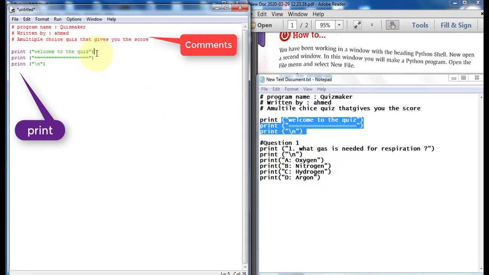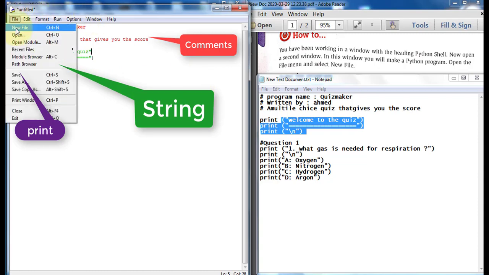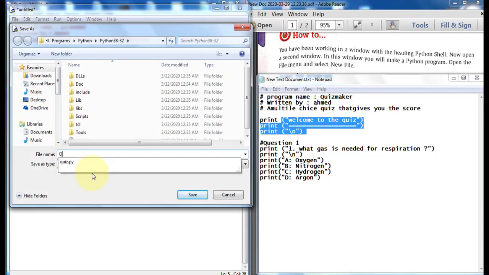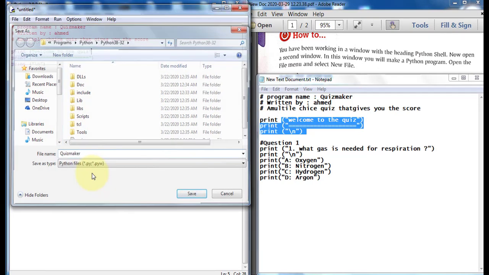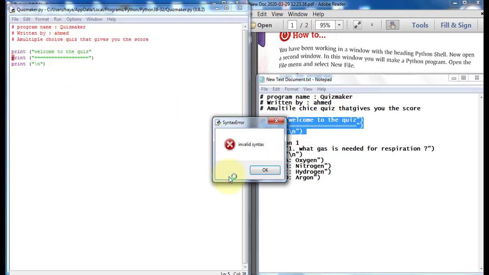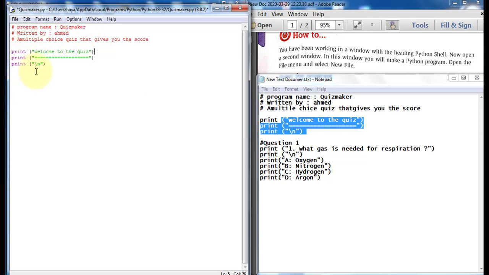If I forget one brace, for example, and to make it, first I must save as quiz maker. Okay. If I make run module, invalid syntax. Syntax means I wrote something wrong. Okay. Why is it highlighted in red? Syntax error. I must close the parentheses before going to the next line. Okay.